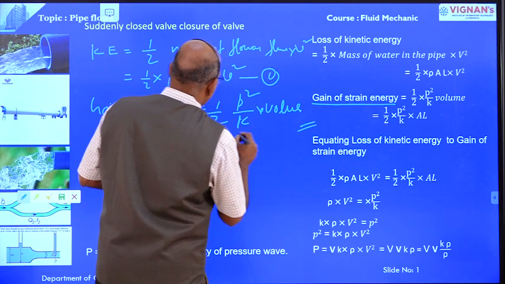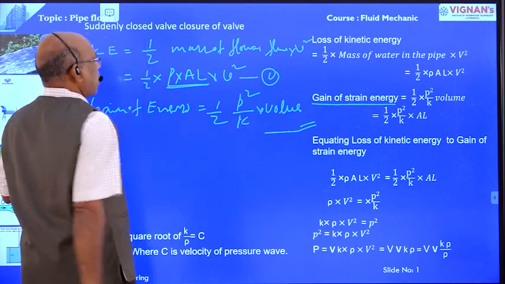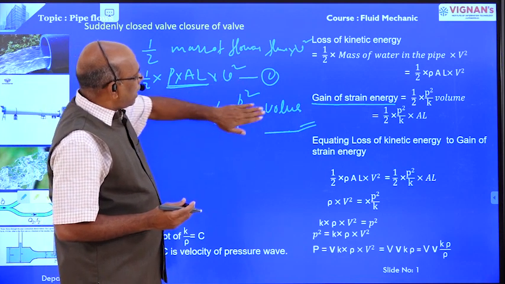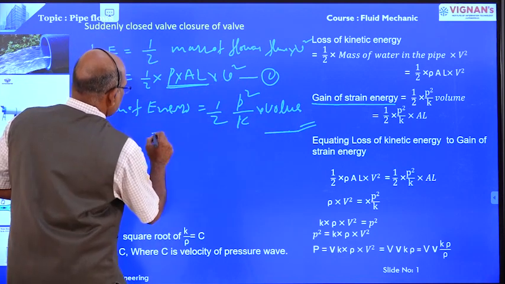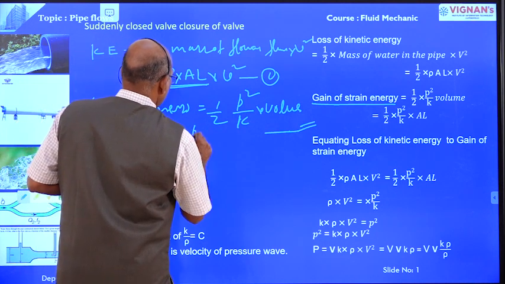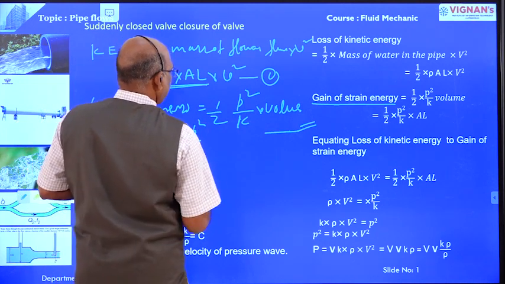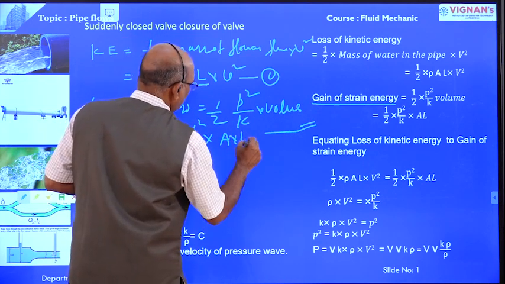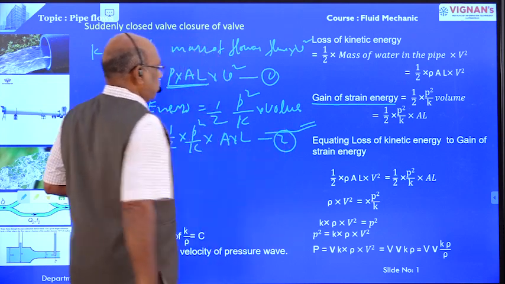This is the formula for the determination of gain of energy. Gain of energy is equal to half P square divided by K into volume. This is equal to half into P square divided by K into what is the volume? Volume is nothing but area into L. This is equation number 2.